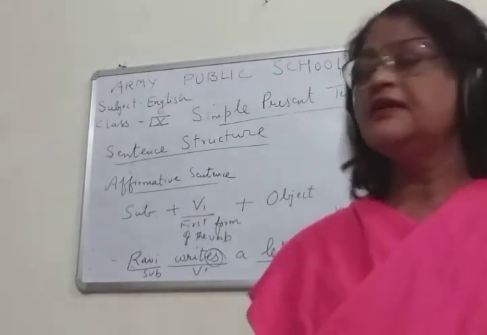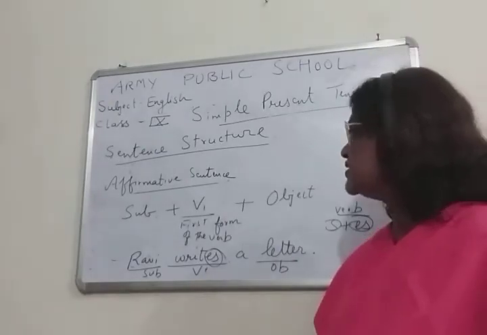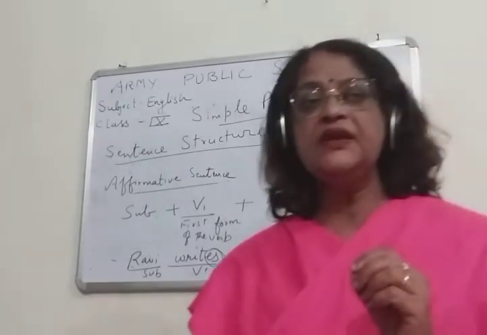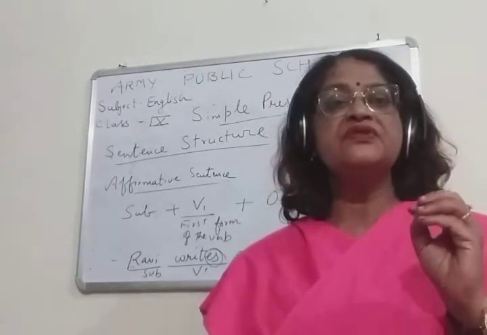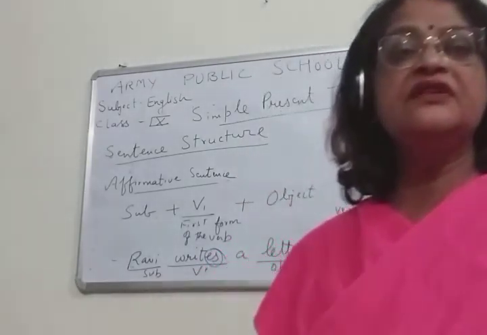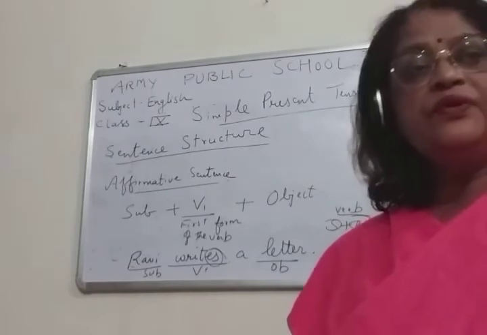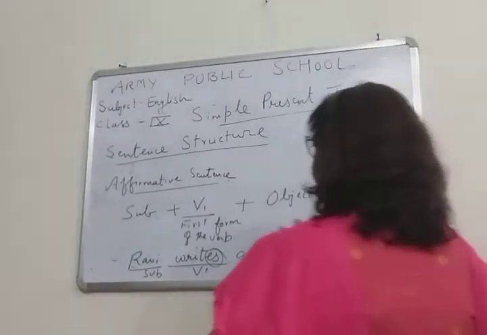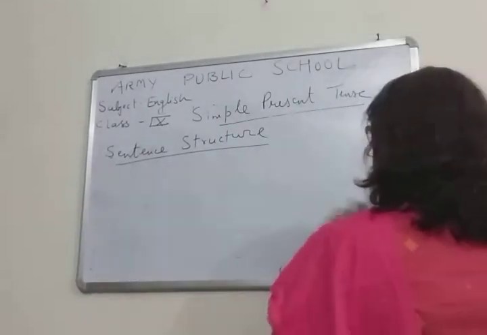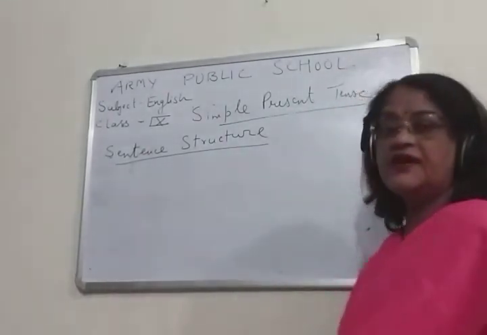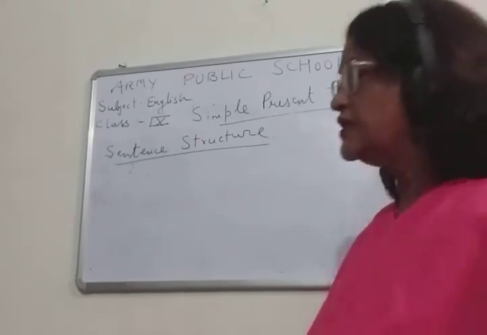I mean to say, children, yesterday I taught you something in the first part of the video. I taught you first person, second person, third person. Once again I write it for you, otherwise you won't be able to understand. Children, we have three persons.